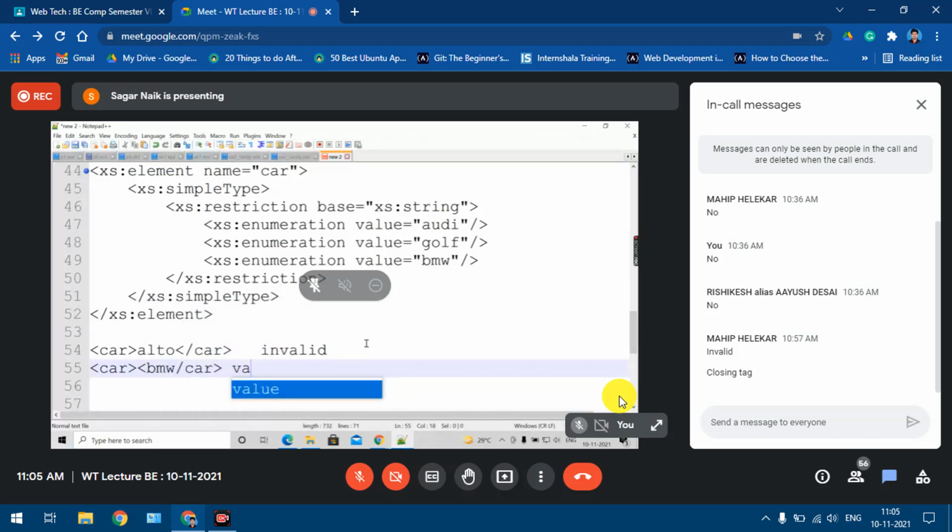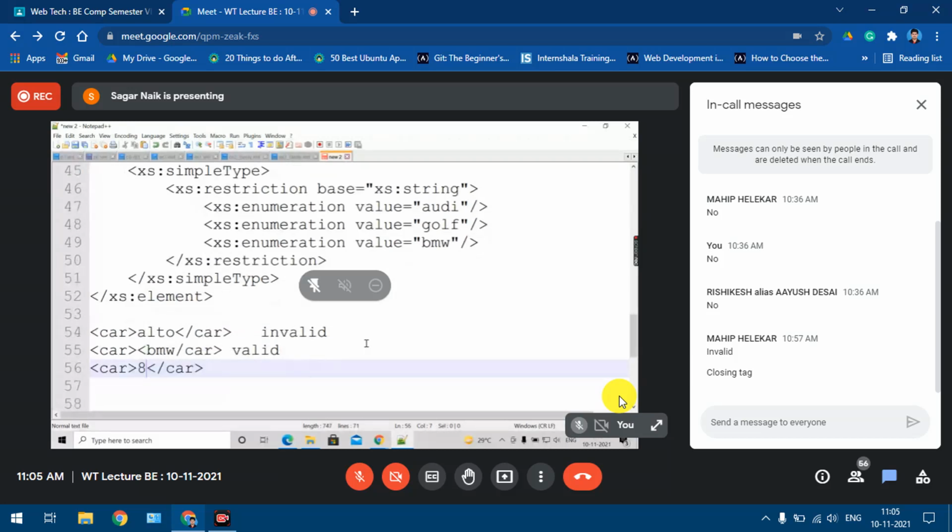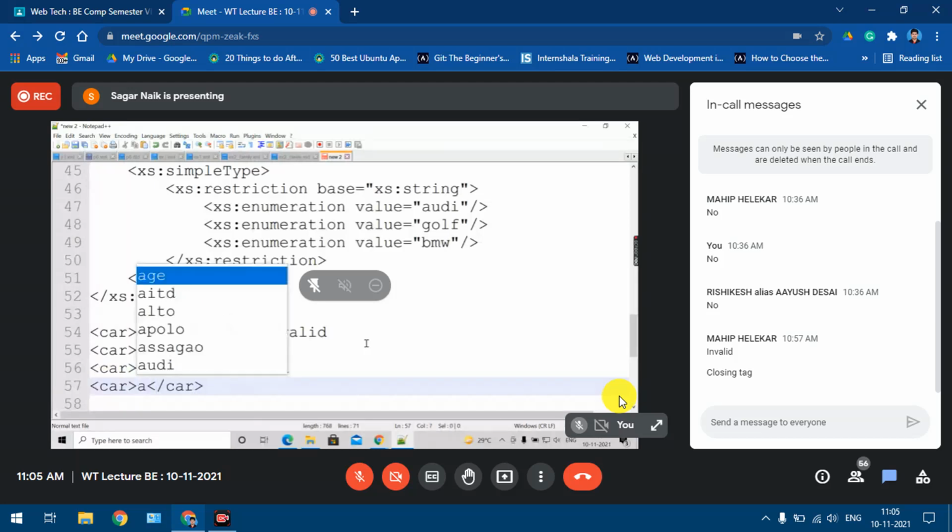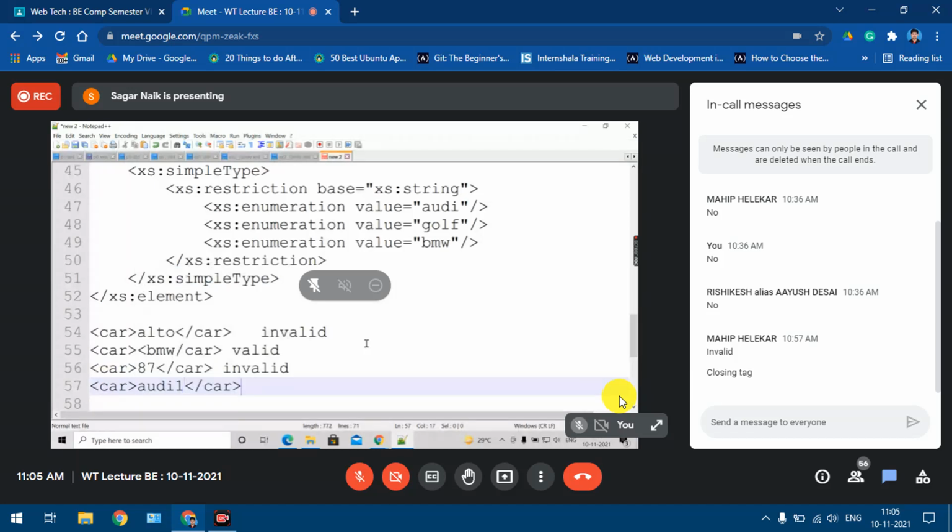Again, if I say some number, it is invalid. Again, if I say one more example car, I'll say D1, even this is invalid. Because again there is a spelling mistake. A spelling mistake means it is considered a different value. Audi 1, it is not Audi. So even this kind of thing is important. Even case sensitive, values are considered case sensitive.